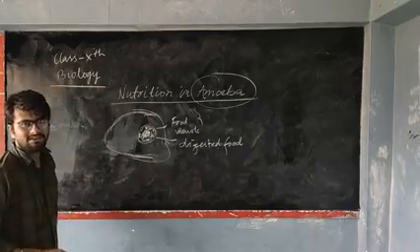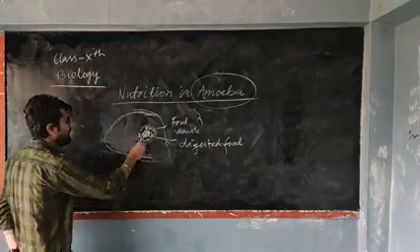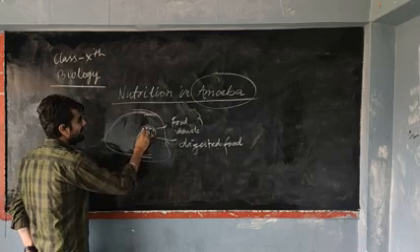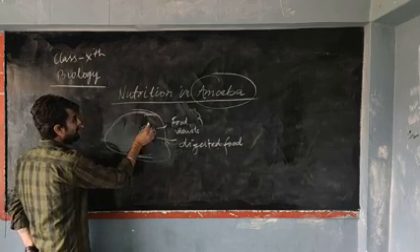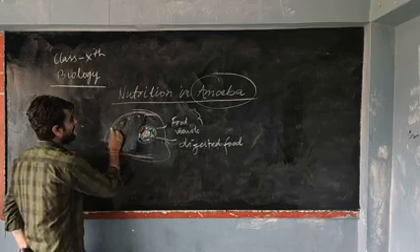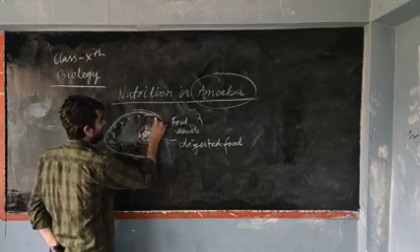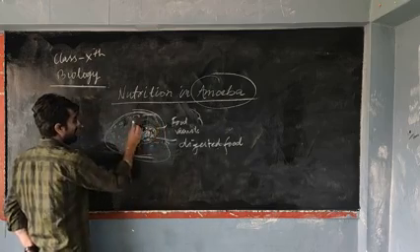By the process of diffusion, you will see that these food materials present at a point will start spreading throughout the cell cytoplasm, meaning the whole amoeba body.